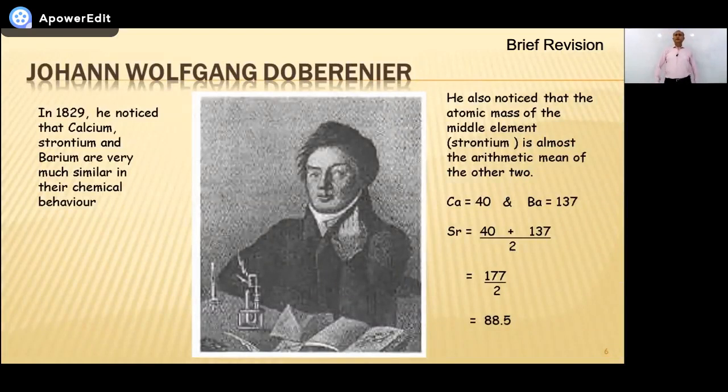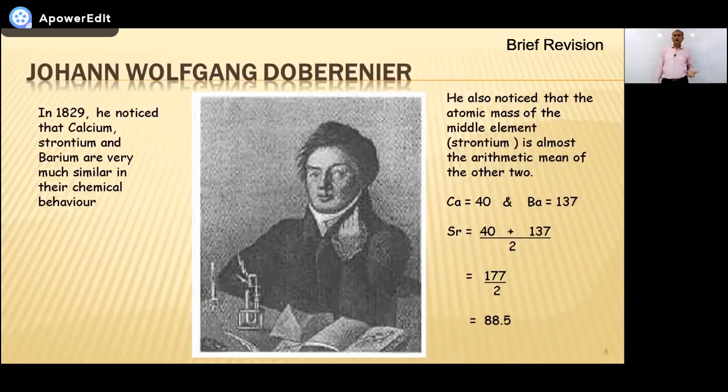Then we have studied that around 150 years ago, there wasn't any such concept of classification. So J.W. Dobereiner was the first one who gave the concept of grouping. What is the concept? Grouping. It means he observed that elements can be grouped together. He was able to make how many groups? 3 groups. And each group has how many elements? 3 elements. So he was able to make a group of 3 elements. That is why it is called a triad.